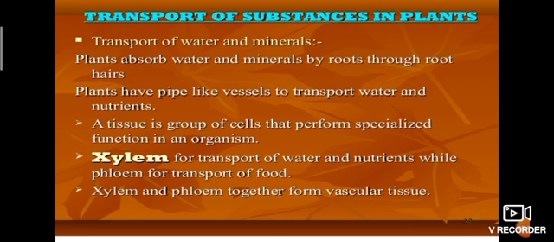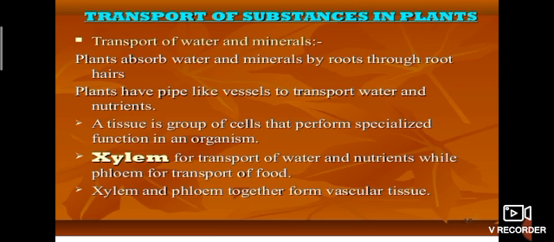Transport of substances in plants: transport of water and minerals. Plants absorb water and minerals by roots through root hairs. Root has some small particles; that is root hair. Plants have pipe-like vessels to transport water and nutrients. It looks like a straw.